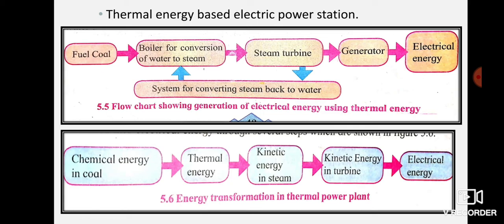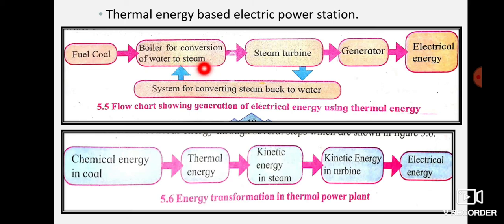Now in this, the turbine is rotated using steam. Here you can see we are using coal. Coal is a fossil fuel. It contains chemical energy. You know the formation of fossil fuel, it takes years to form. So we are using the heat energy, or the chemical energy I can say, of coal. Water is kept in this system, in a tank filled with water. The chemical energy of the coal is used to boil the water. When the water starts boiling, it gives steam.